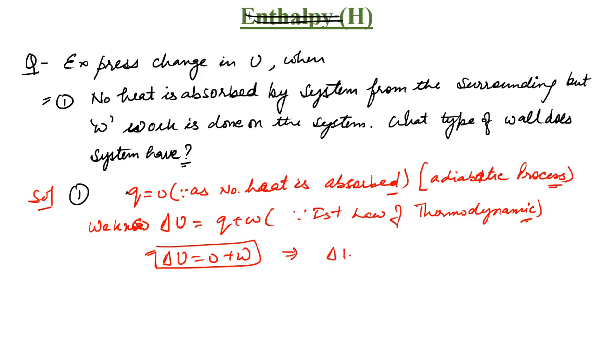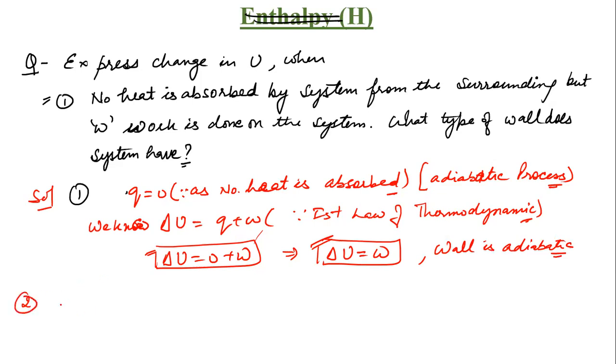So it means delta U equals W. Now work is done on the system, so W will be positive. Yes, sir, this will be your expression for this particular equation, and the wall is adiabatic. Clear? Yes, sir. Any doubt in this? No, sir. Okay.